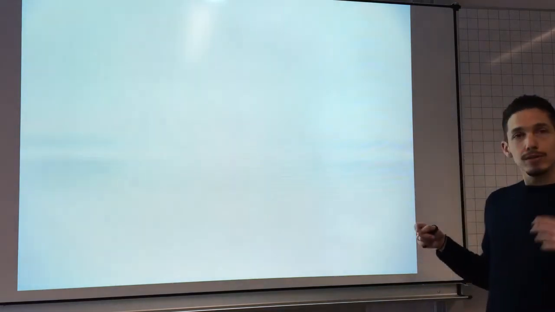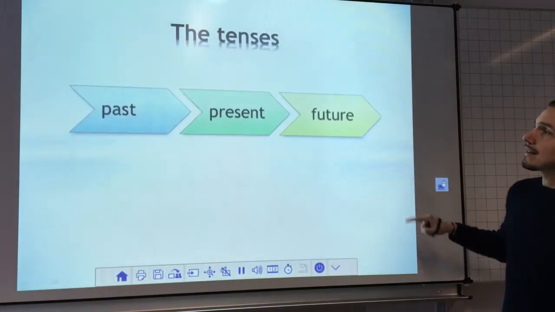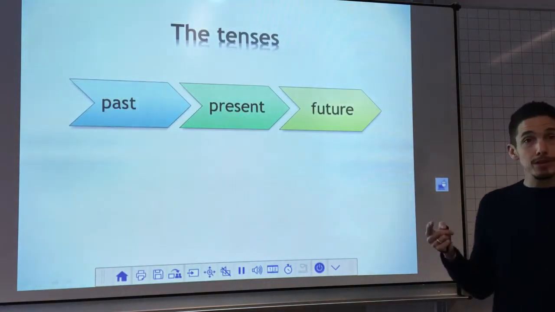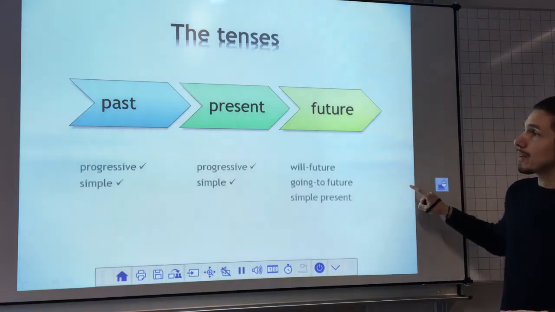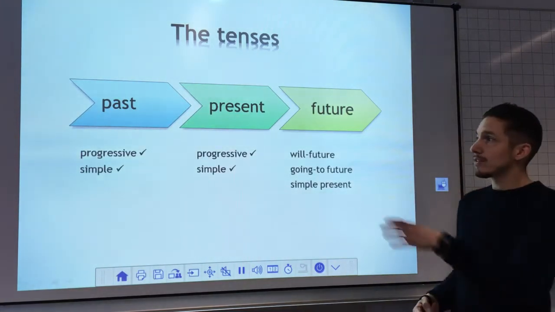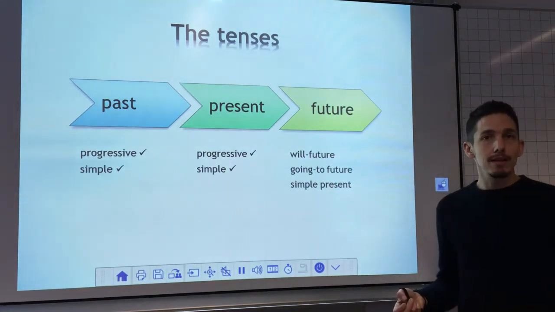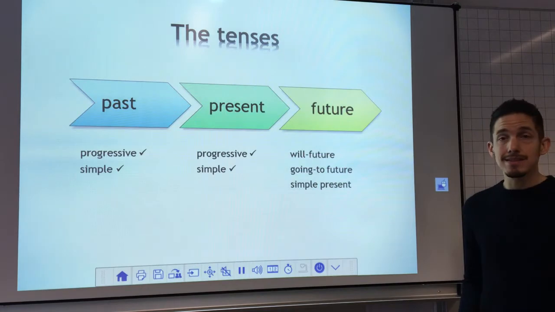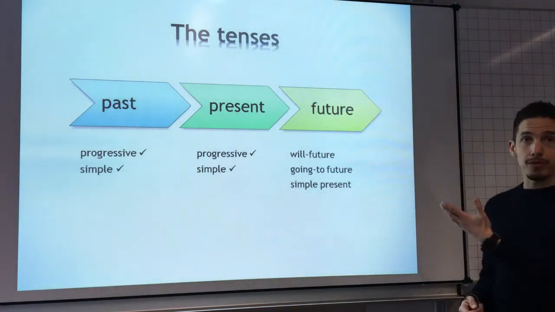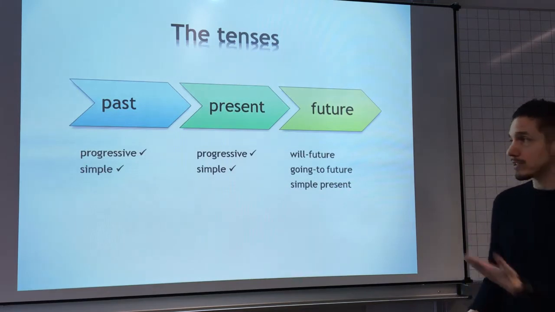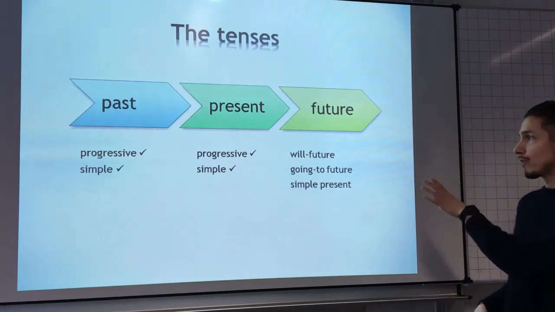Now, if you look at the English tense system, you will see that we have three dimensions, which are past, present and future. And in those dimensions, you have already mastered the progressive and simple forms in the past and present. Okay, we did that in class tests this year. And now what is still left are the future forms. There are some more future forms than those that you can see right here, but those are the ones that we want to focus on.